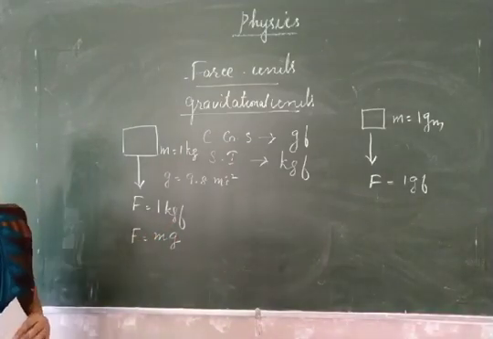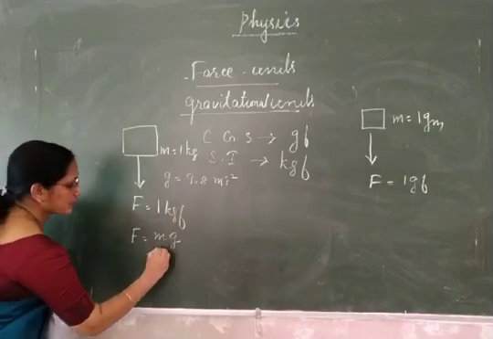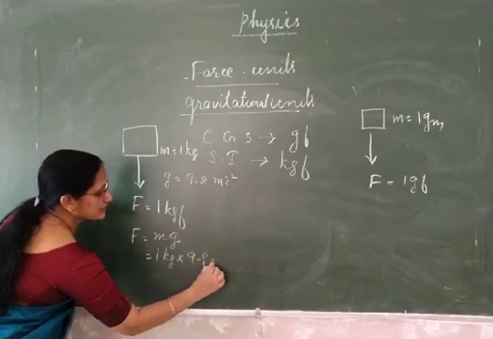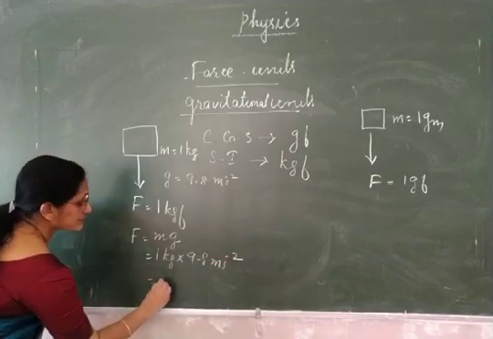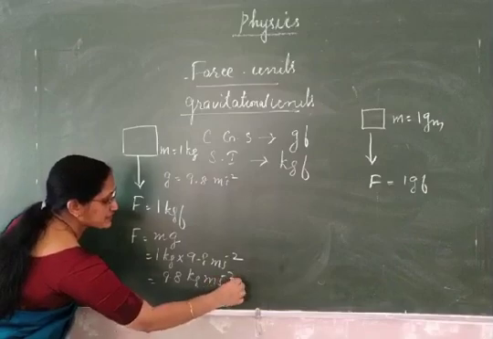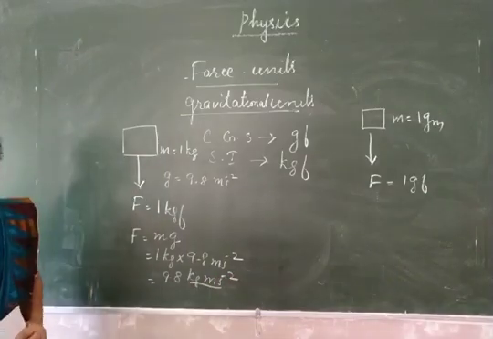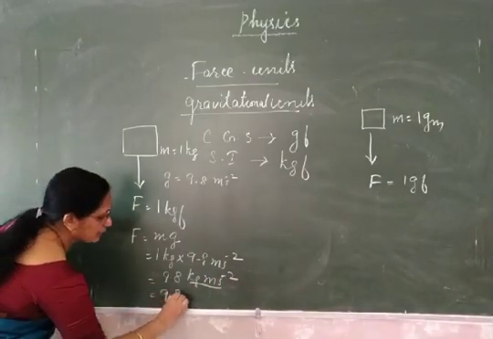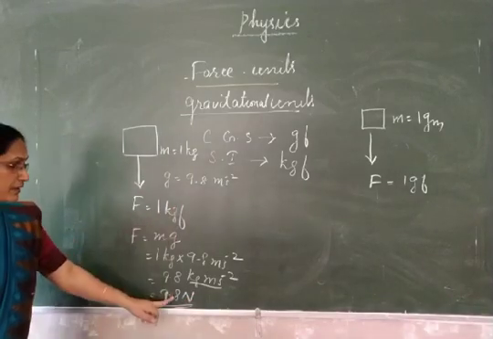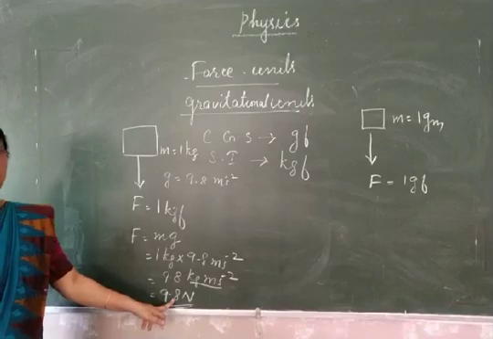Acceleration here is acceleration due to gravity. So mass is 1 kilogram, g 9.8 meter per second square. So answer is 9.8 kilogram meter per second square. Kilogram meter per second square is Newton. So it is equal to 9.8 Newton. So 1 kilogram force is same as 9.8 Newton.